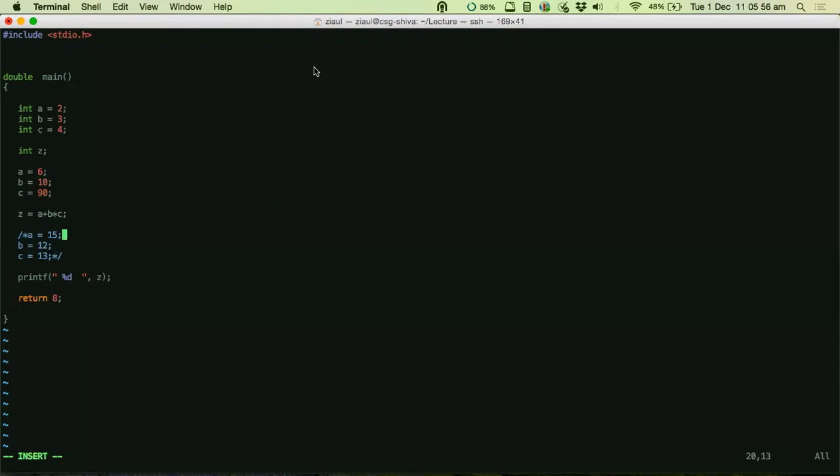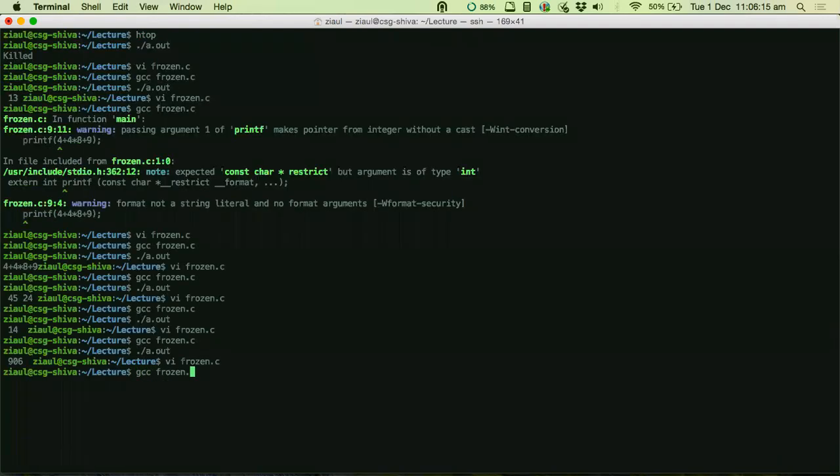Okay, so let me do one thing now. As he was asking me the question, what he's asking is, what if I change the contents of A, B, and C after this statement here? What happens to Z? So first let me not put it there, and let me first see what is the value of Z. Just keep a note of this.